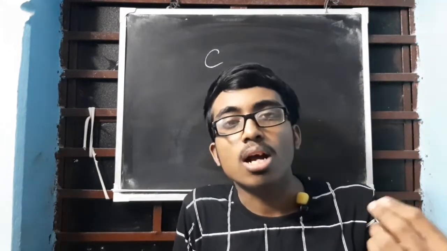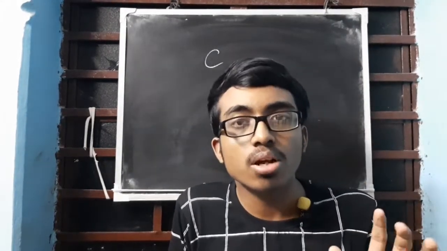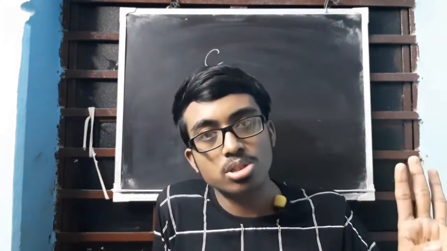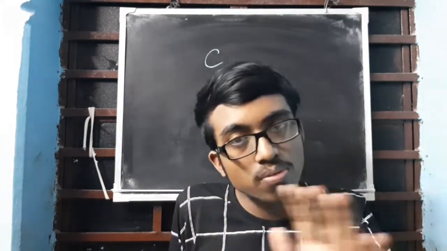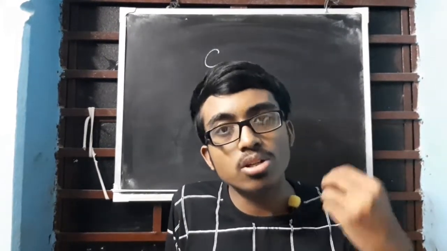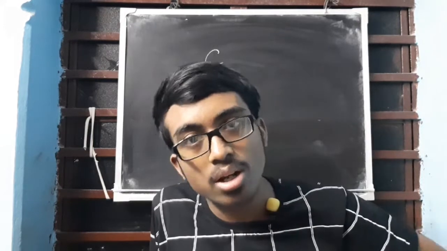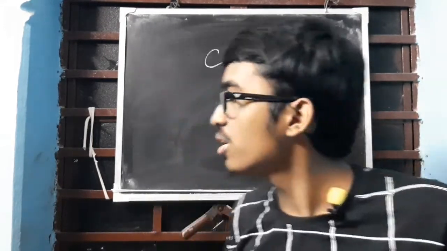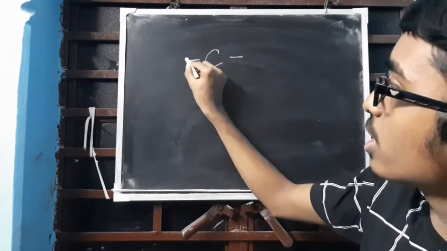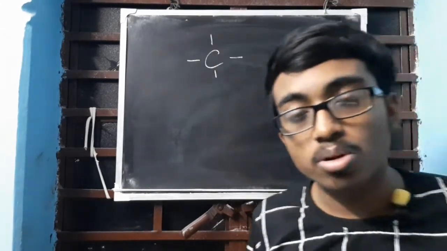Now tell me about carbon. Carbon has the electronic configuration of 2, 4. So it has 4 electrons in its outermost shell. So it is not going to lose the 4 electrons, neither will it gain the 4 electrons. What will it do with the 4 electrons? It will share the 4 electrons, right? So maximum it can share is 4. So it can have 4 single bonds.